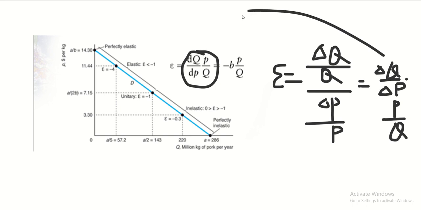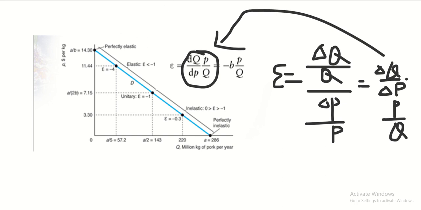So that will be exactly the same as the formula over here, because delta Q over delta P is essentially the derivative of the demand curve, which is dQ over dP. And look at that, we have a straight-line demand curve. So that means that the derivative, which is the slope of the demand curve, is actually a fixed number. Because it's downward sloping, it's negative b, and it makes a lot of sense for it to be negative b. And P over Q will vary along this curve. That's why it gives the points different elasticity.